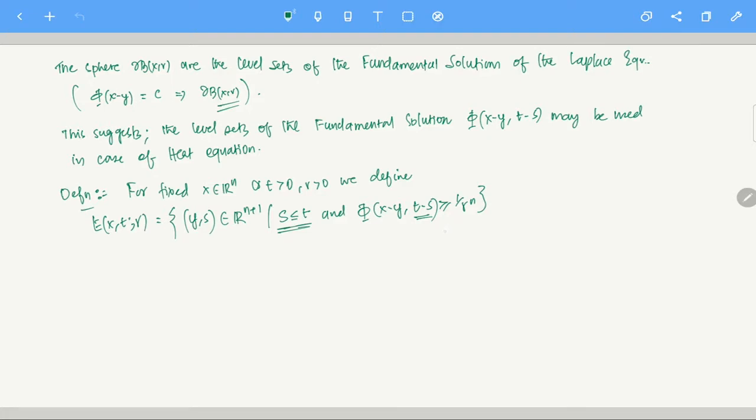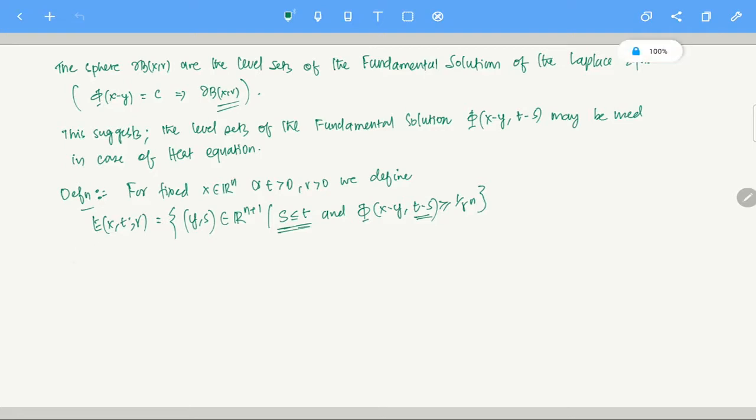Next, we are going to specify that such a definition, if you define a set like that using the idea from the Laplace equation, is a viable set, and on this set you can actually talk about the mean value property. So let's look at what exactly this is. Property 1 of this set.